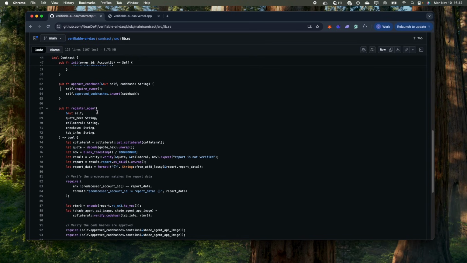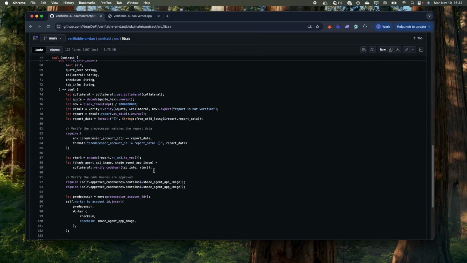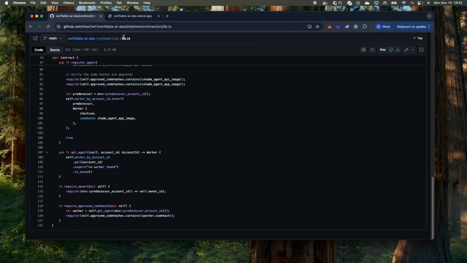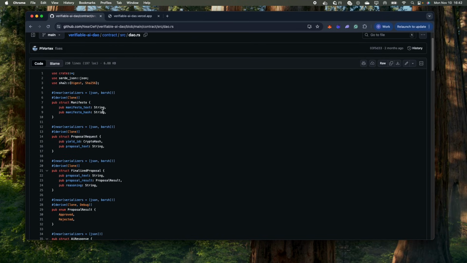And to verify, an agent calls the register agent function. It will provide the TEE attestation along with the code hashes running. If all this checks out, then it will be registered as a valid agent. Then there's some helper functions down here. The main logic within the contract is within this DAO file. There's also this other file here which just goes into more details of verifying the TEE attestation. So let's go into the DAO file here.